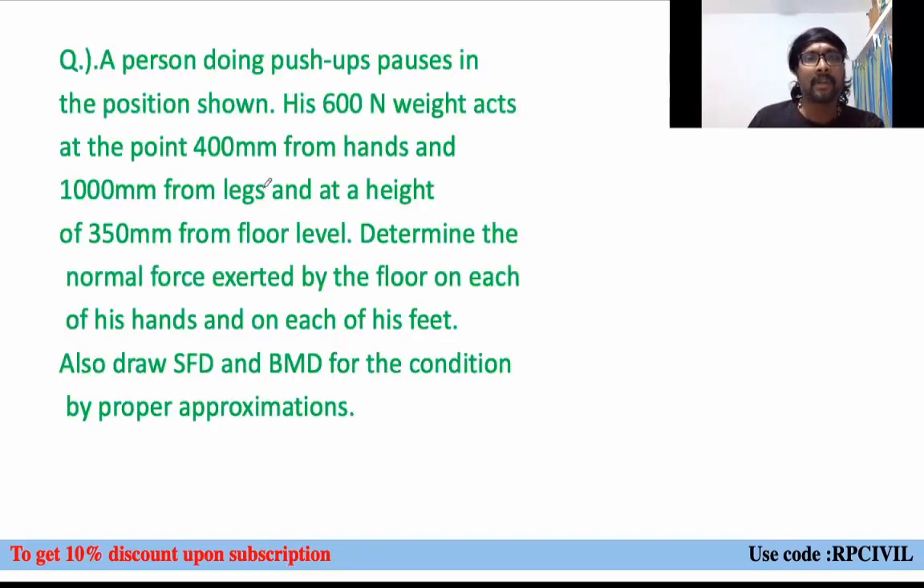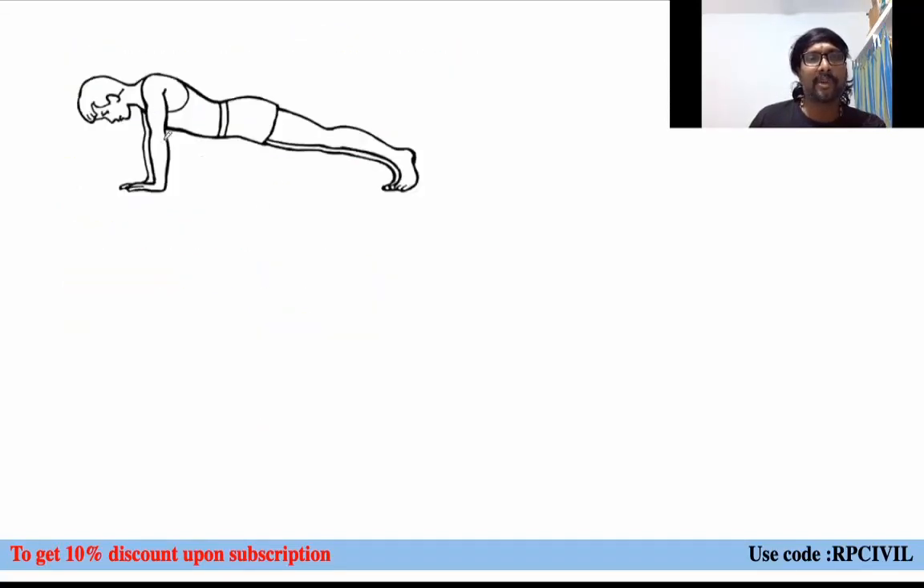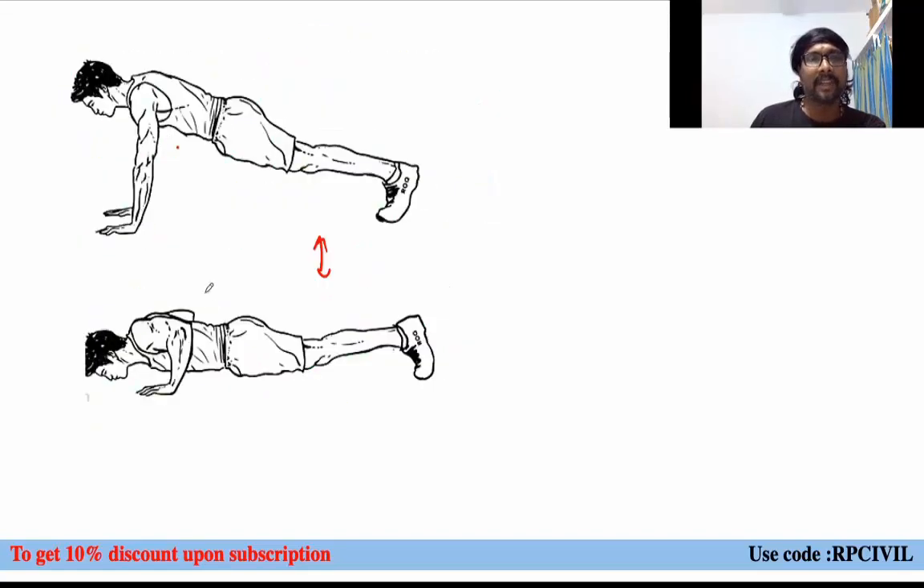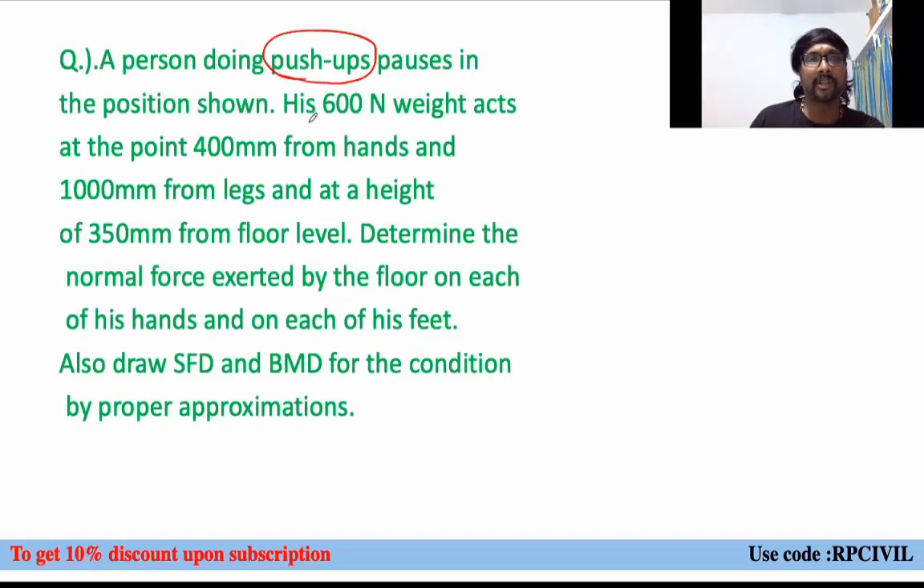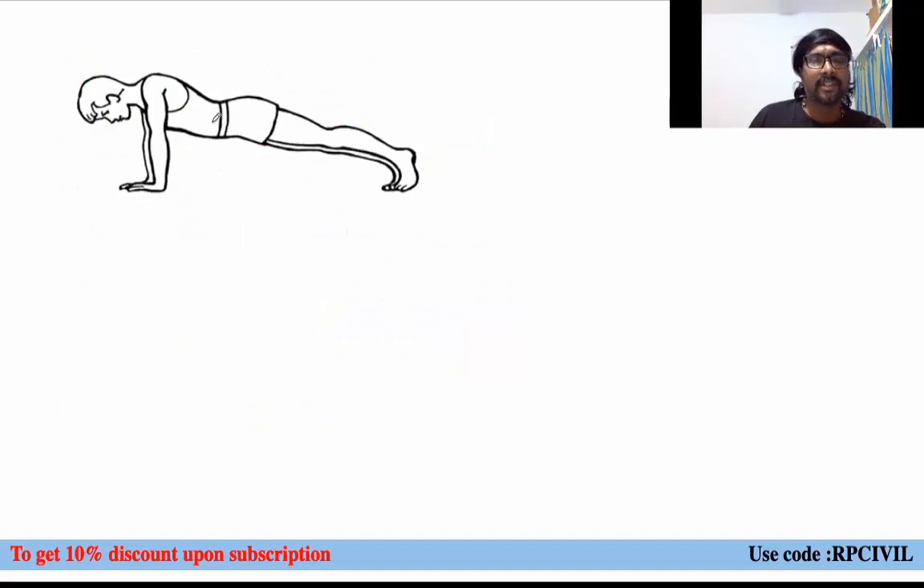Now coming to this question: a person doing push-ups pauses in the position shown. So he stopped in this position, meaning he is not going down. He just paused here. He weighs 600 Newtons. So what is the weight of this fellow? 600 Newtons, acting at a point 400 mm from the hands. So this is the weight.